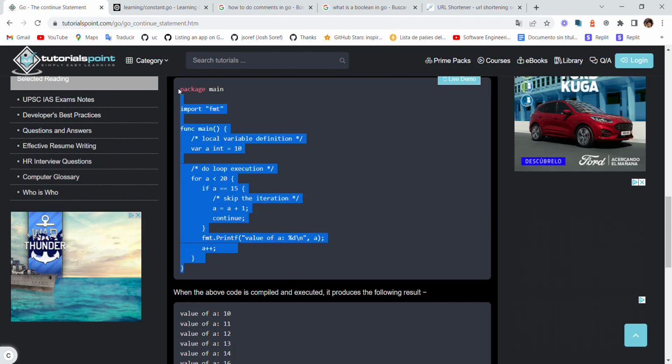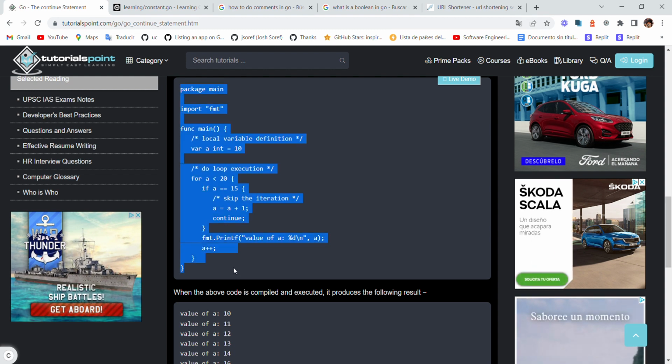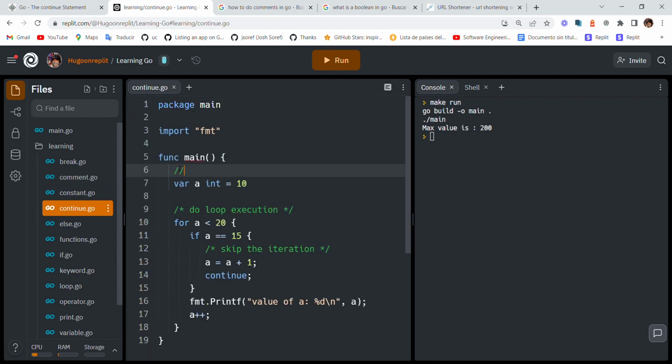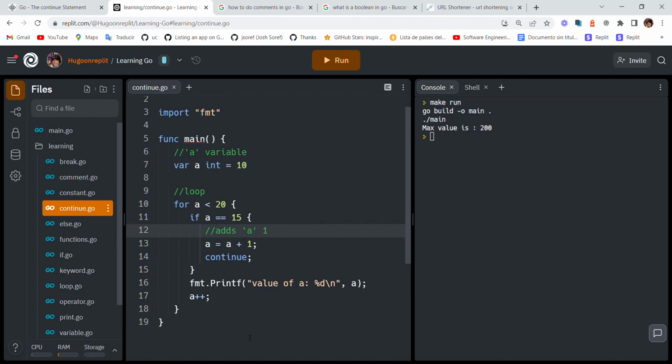But you guys heard it, so a variable, then we have a loop, and then we add one to a, and then print a number times.